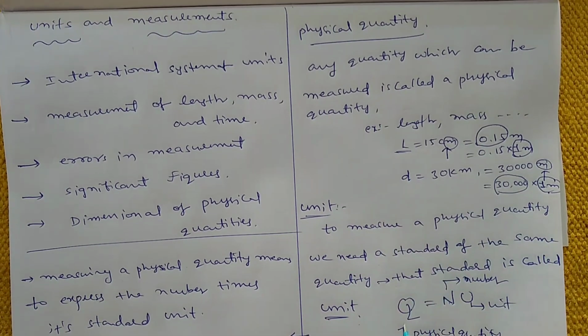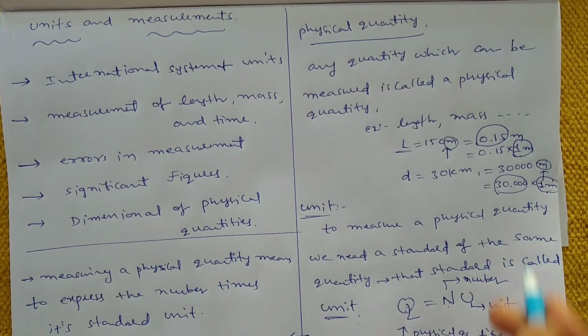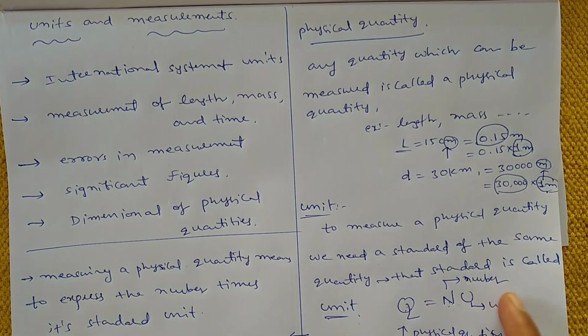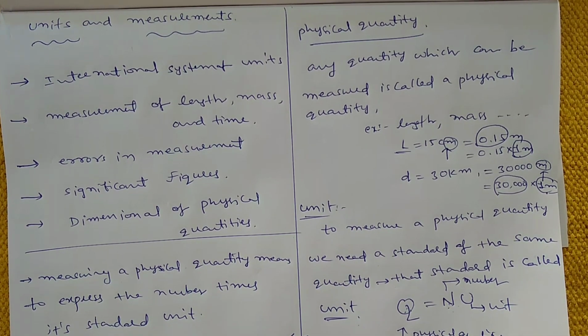Here length is the physical quantity, and 0.15 is the number into unit. So that means this physical quantity is expressed n times the standard unit. So this is the meaning of the definition of unit.